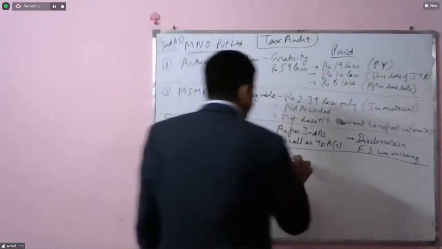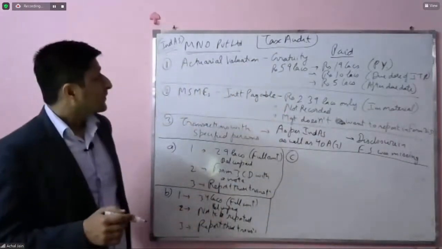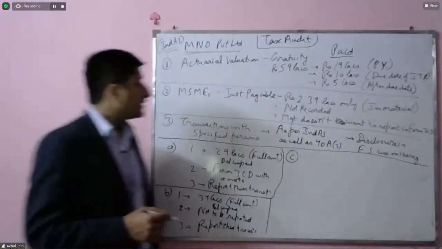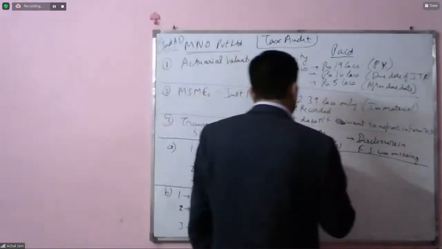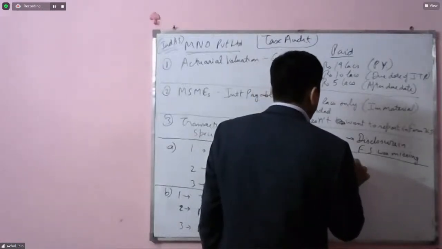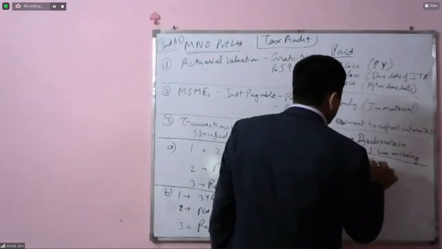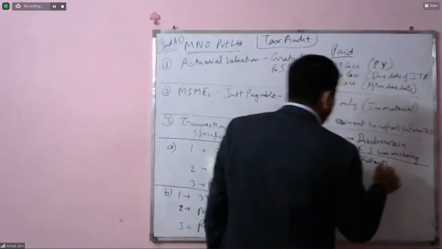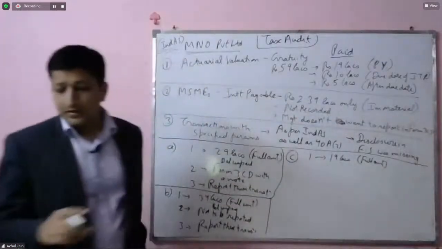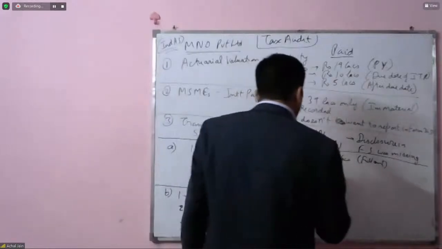Okay, B. Moving on to C. On C, we can say that the amount to be shown as paid should be 19 lakhs. And of course, full amount will come, out of which 19 lakhs is paid, and the balance will be taken to the next year.